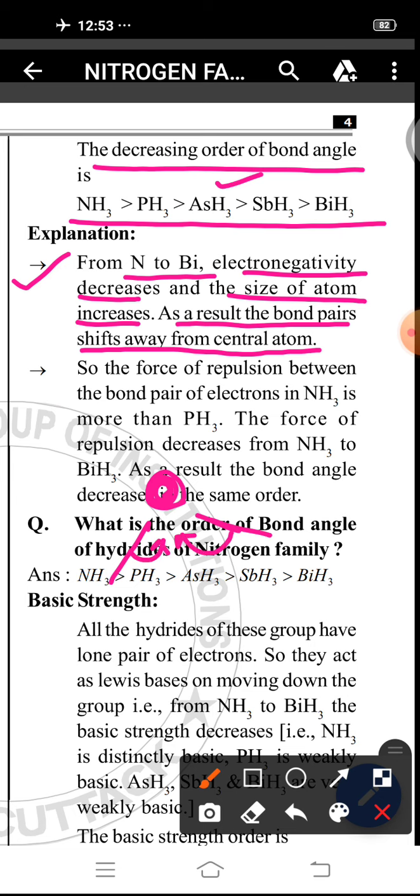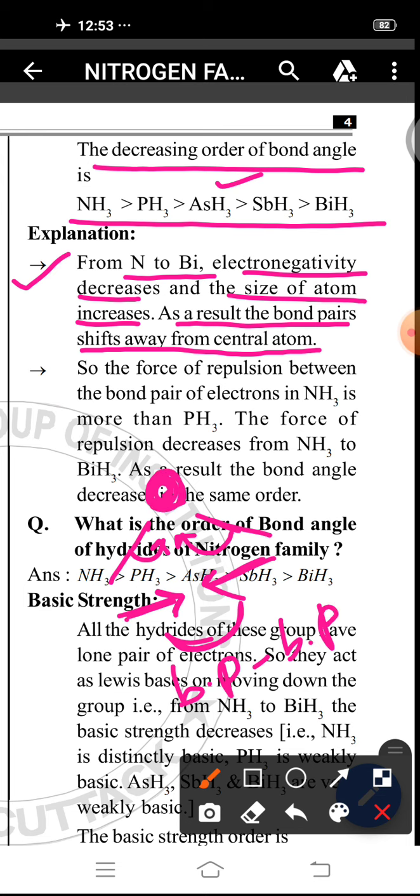Due to its attraction, both the bond pairs come close to each other. Due to their closeness, repulsion occurs between bond pair and bond pair.